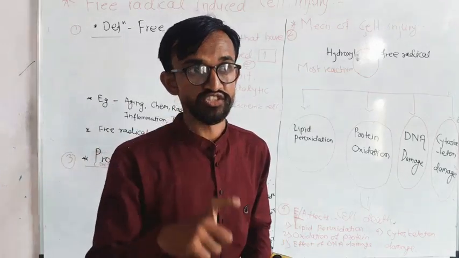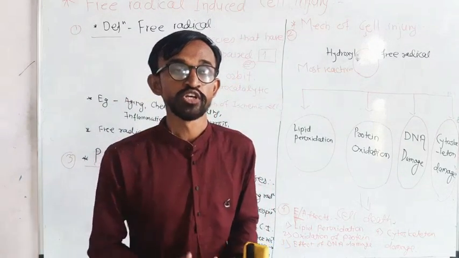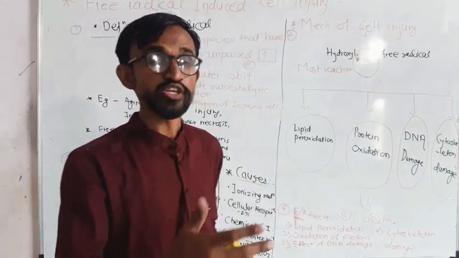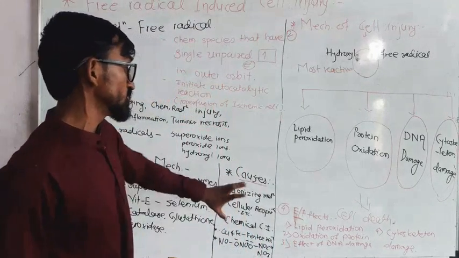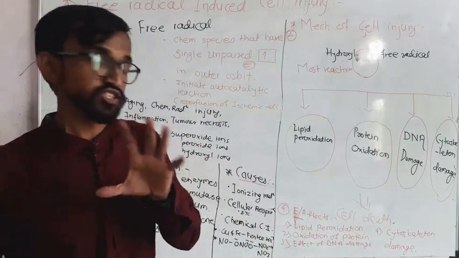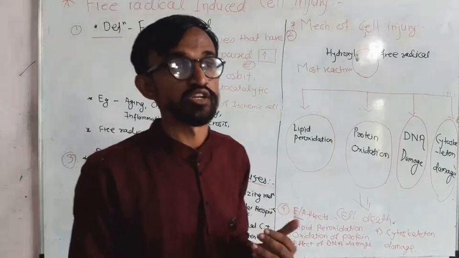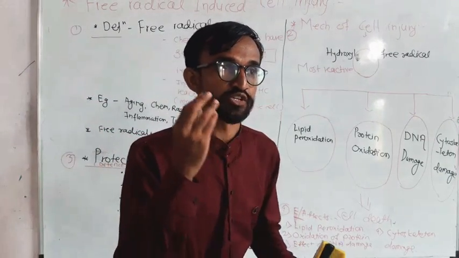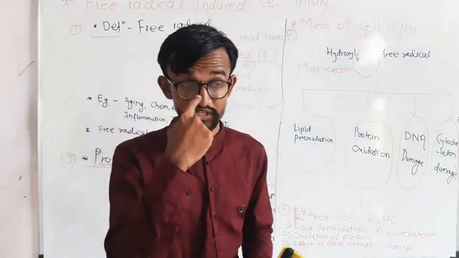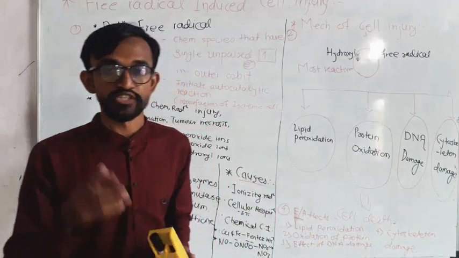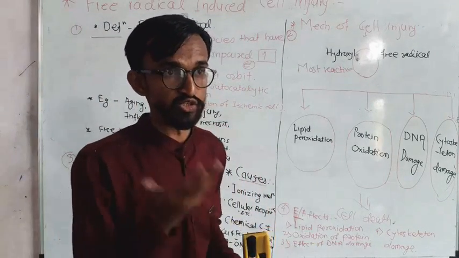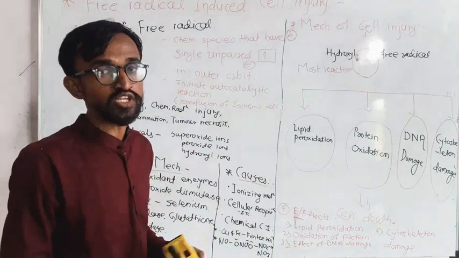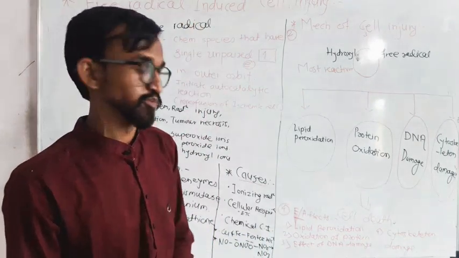If you see the label of the sun cream, you will observe that there is a content, vitamin A, vitamin E. Also cellular ionizing radiation, cellular respiration, chemical cell injury. There are different chemicals which cause injury on the sun. The eye becomes red, the skin becomes red after application of the respective cream or different lotions. It results in that type of injury.